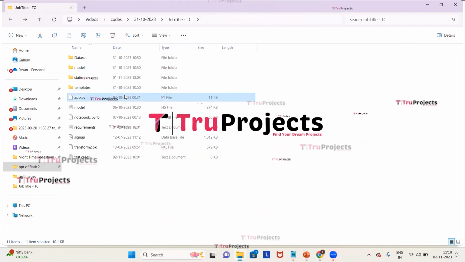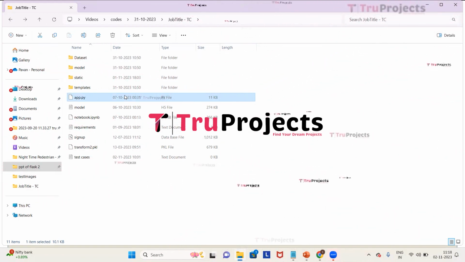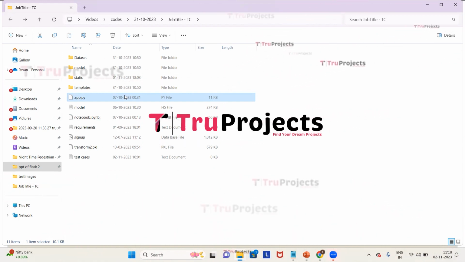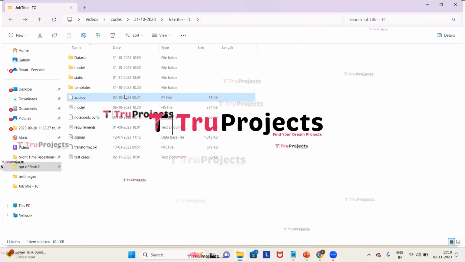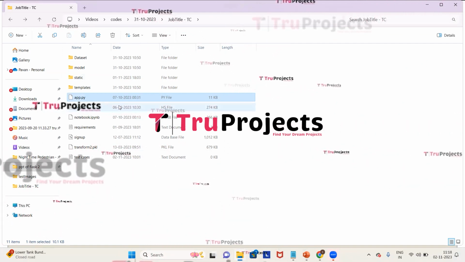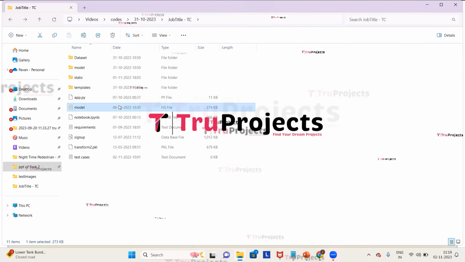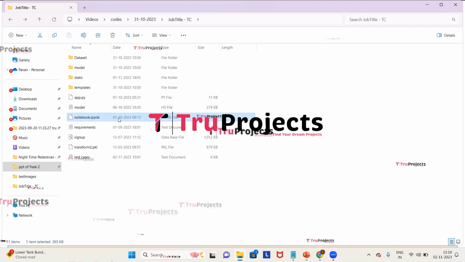Here we have app.py file. This .py file contains the information related to front-end logic. It includes code written in Python that handles server-side operations such as processing user requests, interacting with the database, and generating dynamic content that is to be rendered in the HTML templates. And here we have the model file, which contains the algorithm information, and this will be loaded into project code during runtime.